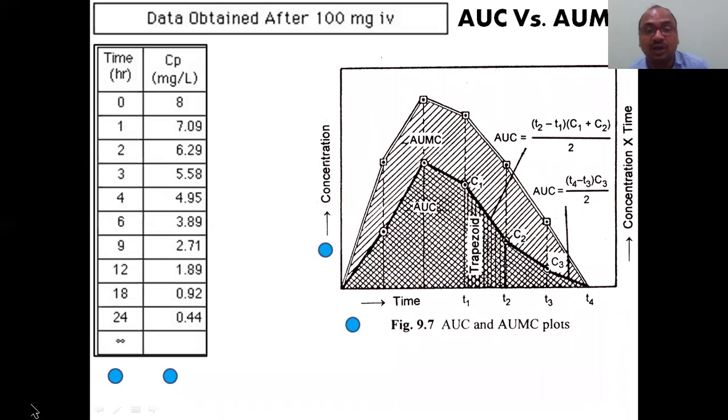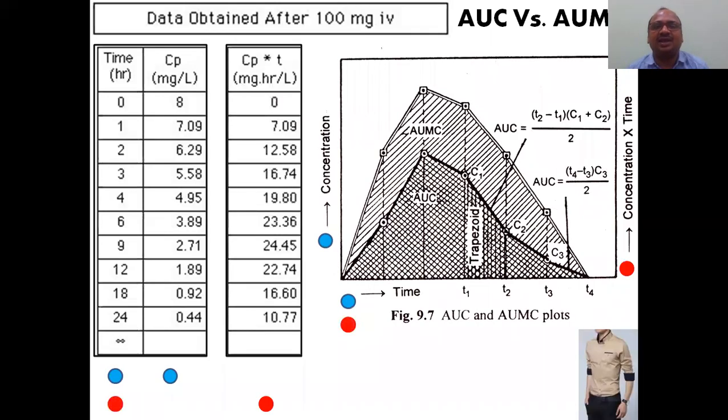Here I have also shown the blue dots. This is a blue dot, this is a blue dot. We take both on the x-axis and y-axis so that we can calculate the AUC. So we got the AUC. Now what is one more value we have to get? You have to calculate AUMC, and only then will you get MRT, mean residence time.